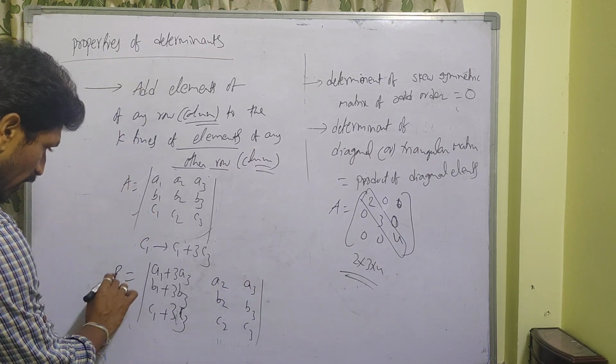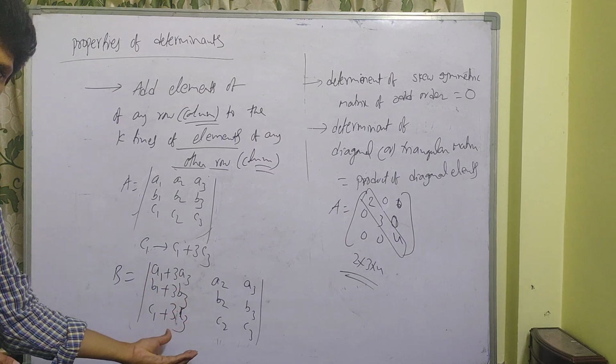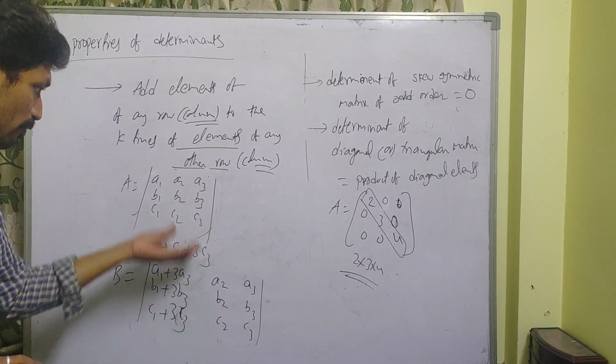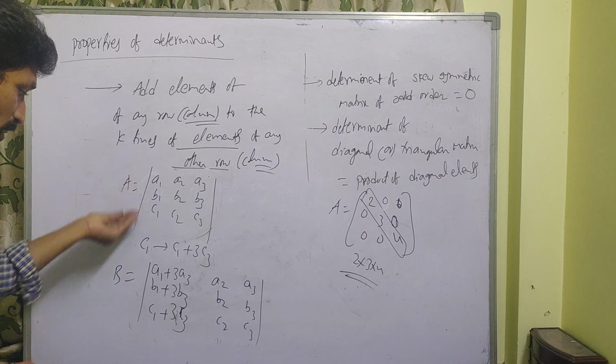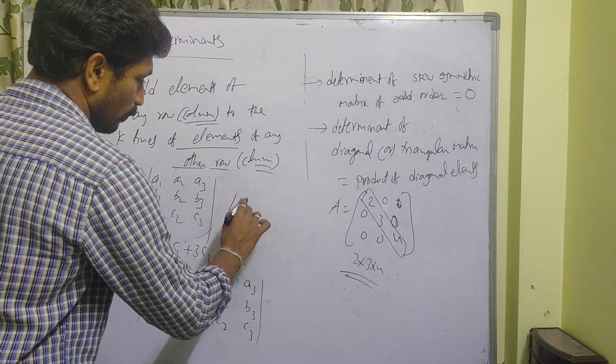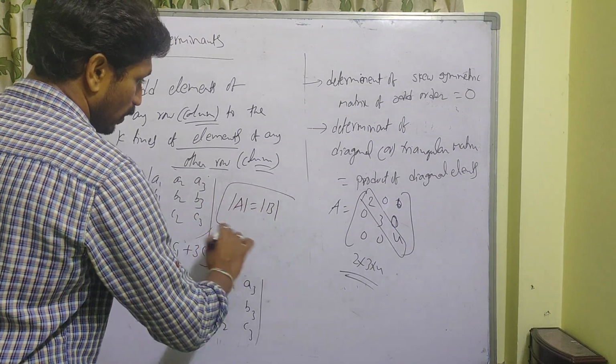It is a different matrix, but the determinant of A is nothing but the determinant of B. That is a very good property for us.